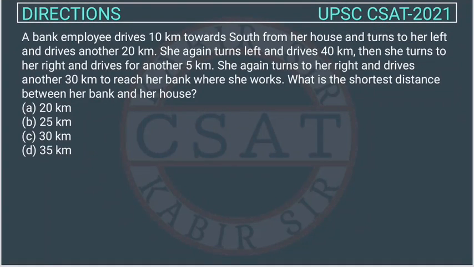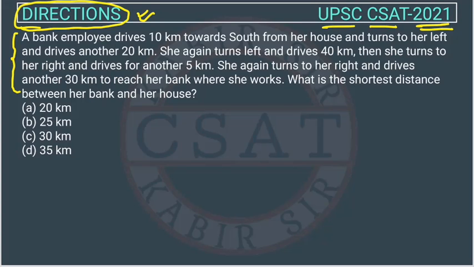This is a reasoning question from the chapter Direction, asked by UPSC in their CSAT paper of 2021. This is a 5-line question, but in the exam it will look like a 10-line question. It looks very lengthy, but direction questions are very easy to solve, so you can easily get marks here. Never try to leave these questions.